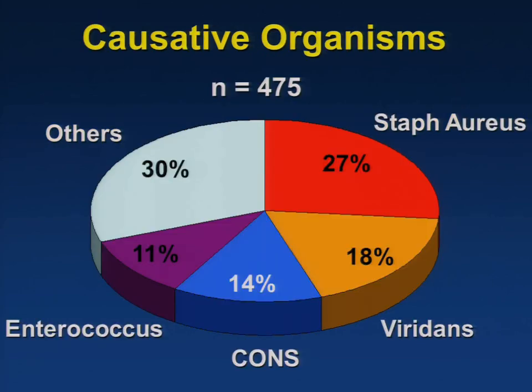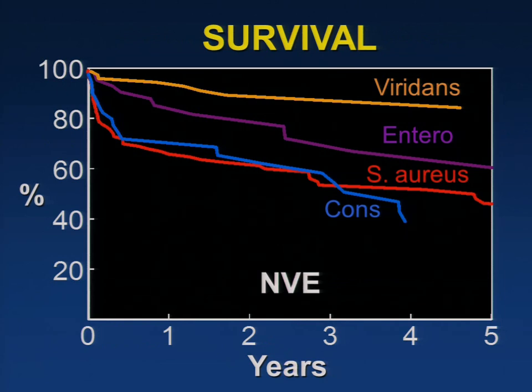Then we looked at the organisms involved. Staph aureus, viridans, Staph epidermidis, and enterococcus were the predominant organisms, responsible for about 70% of all these infections. And then we tried to look at how they did in terms of different bugs. In patients who had native valve endocarditis, strep had the best long-term results, while Staph aureus and Staph epidermidis had the worst results.